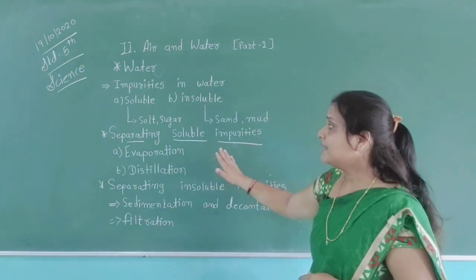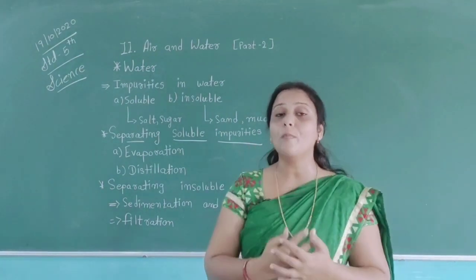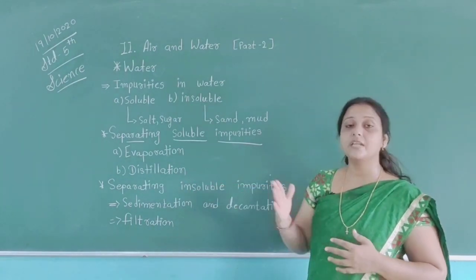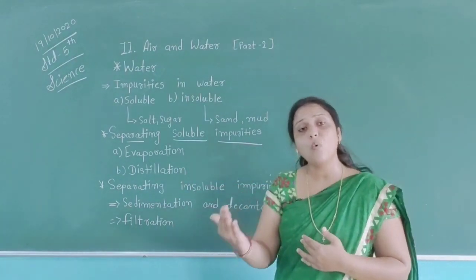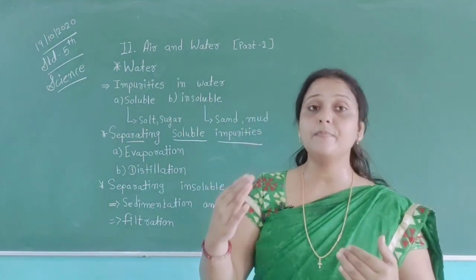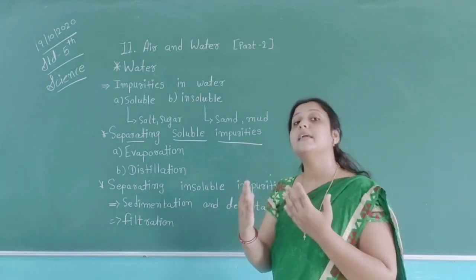So in separating soluble impurities we have two main methods, which are evaporation and distillation. In both methods we boil the water, and when the water becomes vapor, we get clean water.